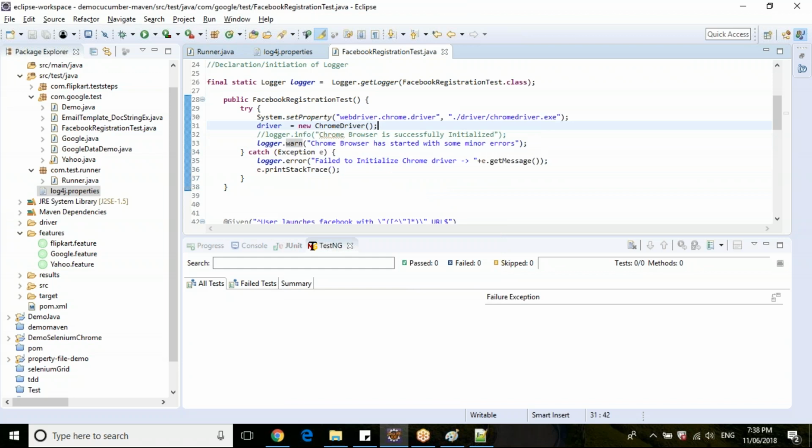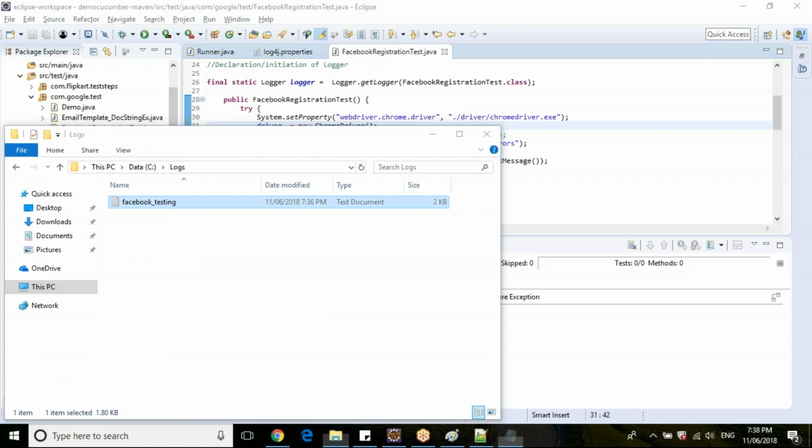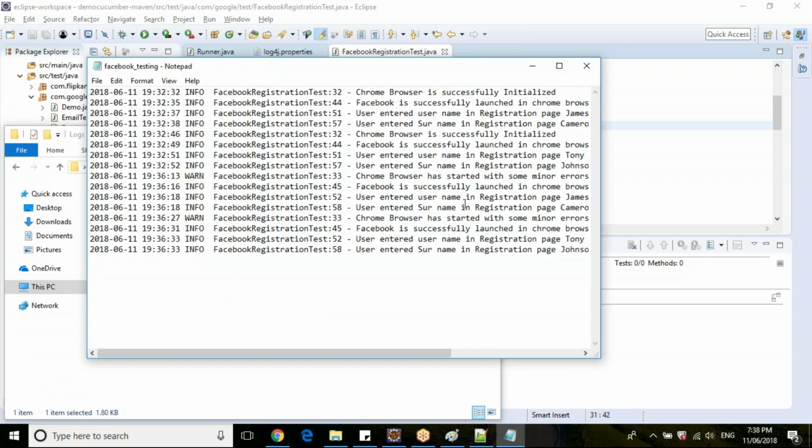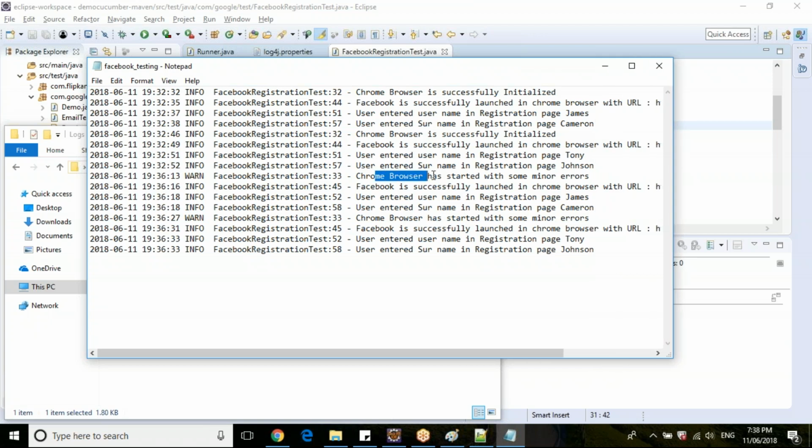So are you clear in the implementation of this logger, guys? This time we have executed again, so it has started with warn. This is what we changed during our second execution. Instead of info, where it said Chrome browser is successfully initialized, we have changed it into a warning message: Chrome browser has been started with some minor errors.